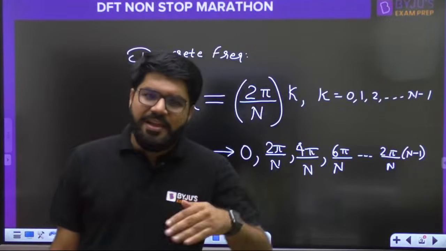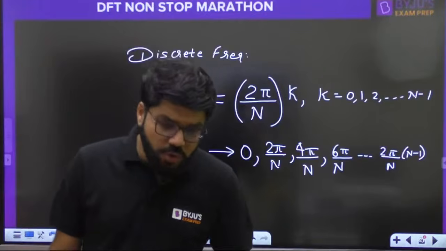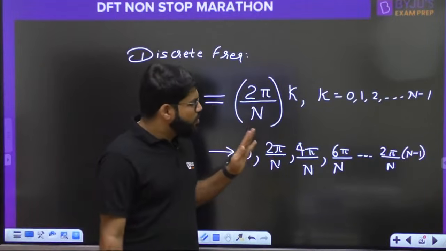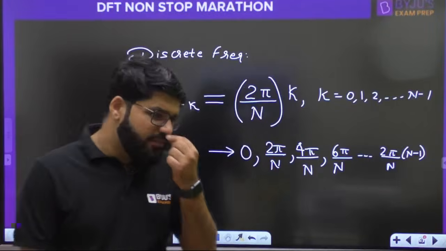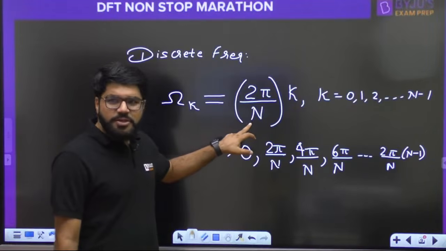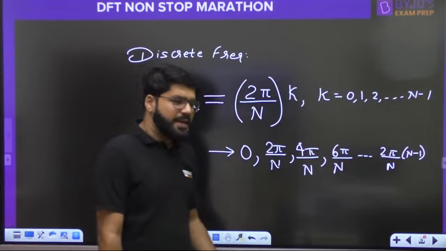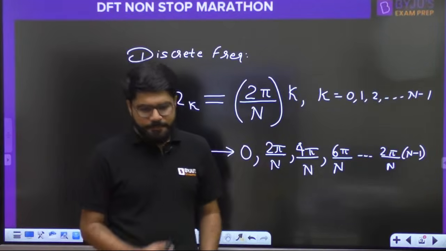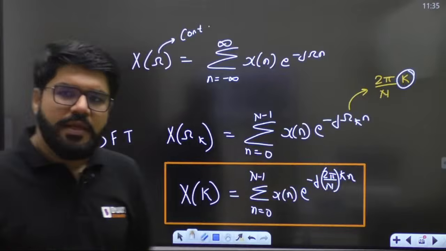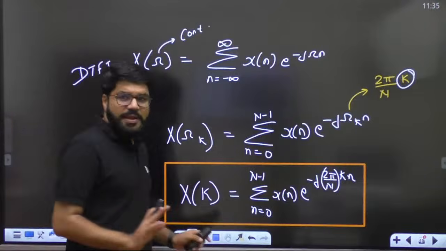Why exactly n? That will get a little clearer when we go towards the processing of the signal. So whatever basics were required, I have briefed in that way. Divide 2 pi by n so that we get frequencies equally spaced by a period of 2 pi by n. This is the DFT formula that you would have seen.